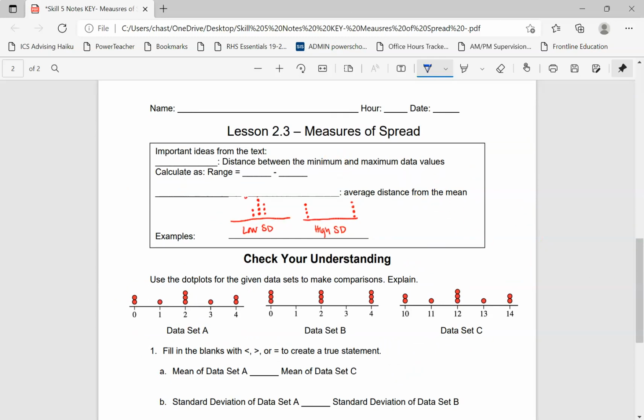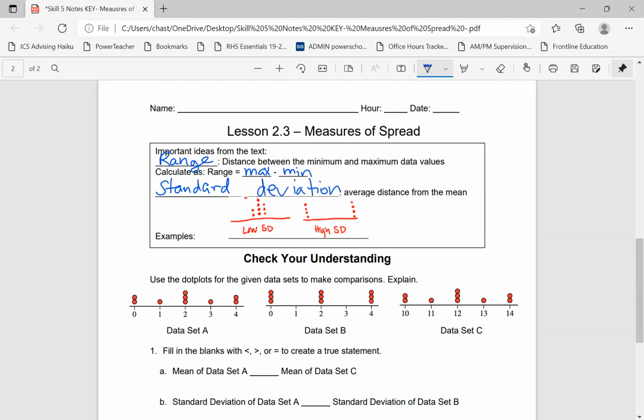So the first word that we learned about, or that maybe you already knew, was range. And that's the distance between the minimum and maximum data values. So we calculate that as range is max minus min. And that just tells us how the data spreads overall from highest to lowest. Now, when we talk about the average distance from the mean, we're talking about standard deviation.